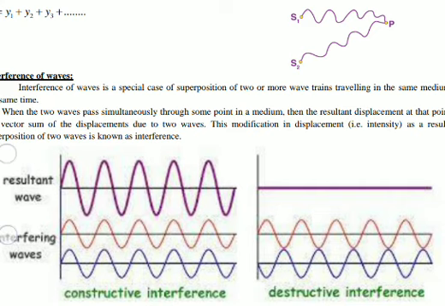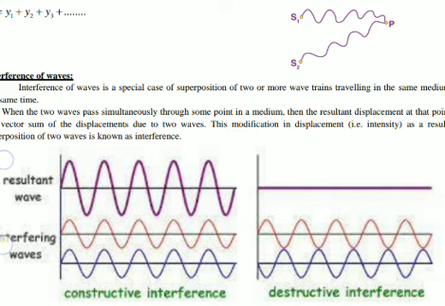So you see, these are the two waves in the downward direction. This is one wave, this is another wave, and they are moving in a medium in the same direction, for example. They arrive at a point simultaneously, and the two waves are represented like this. These two waves are in the same phase. They start from the same position at the same time. This wave starts from 0 at t equal to 0, and this wave also starts from the origin at t equal to 0.